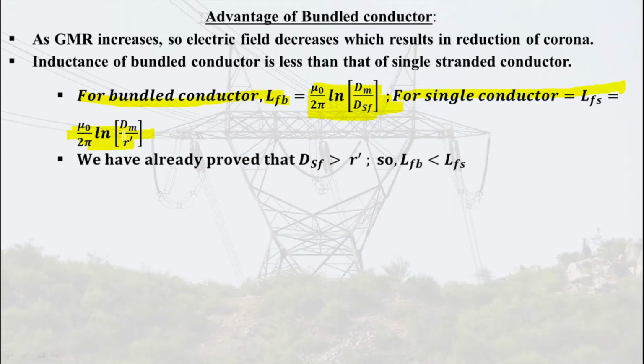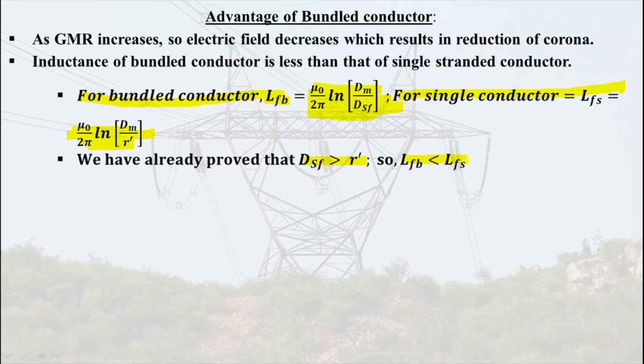We have already proved that Dsf, the self GMD, is greater than r dash. So when self GMD is greater than r dash, the inductance of bundled conductor will be less than that of single stranded conductor. This is the first point.